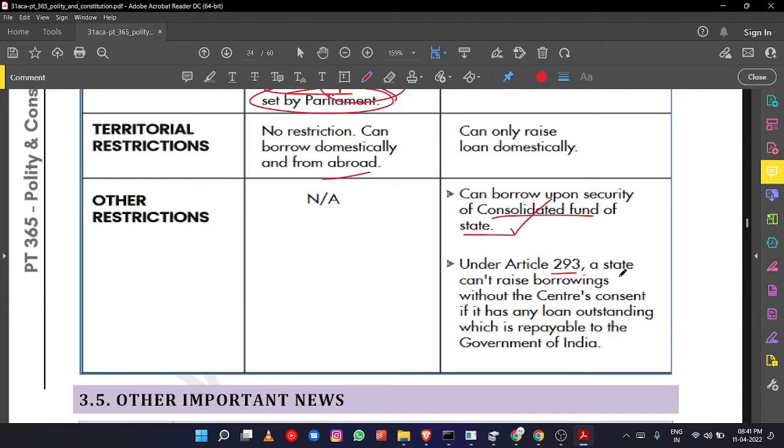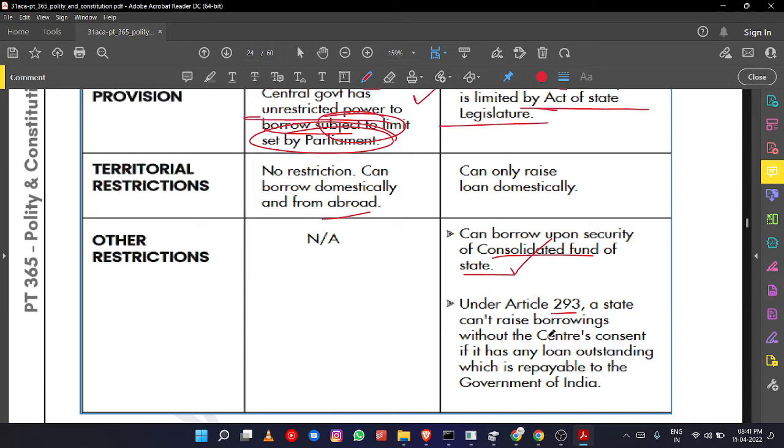And under Article 293, the state cannot raise borrowing without the central government's consent if any loan outstanding is repayable to the central government. Suppose the state government has taken a loan from the central government and the loan is still outstanding. If it wants to take a new loan, it has to take the central government's permission. Otherwise it cannot. There is also a provision for the state to take loans from the international market, provided they take the loans on the security of the Consolidated Fund of India.